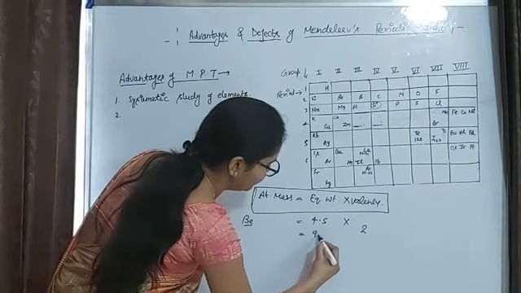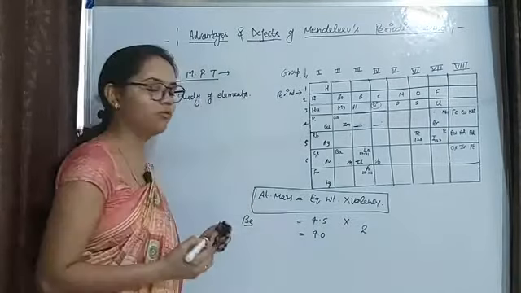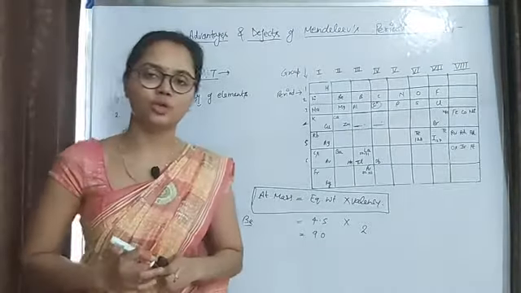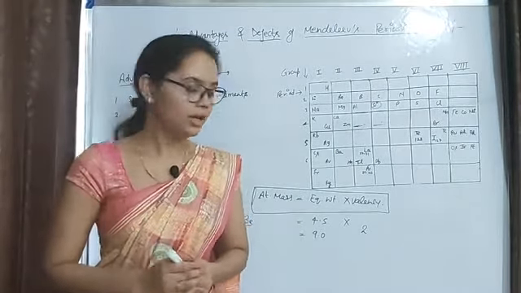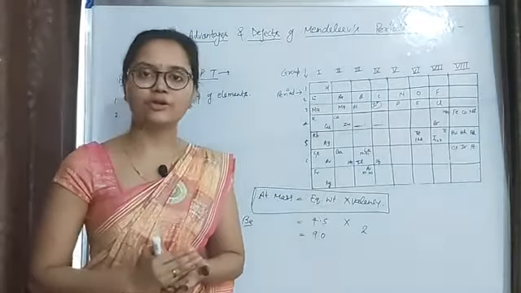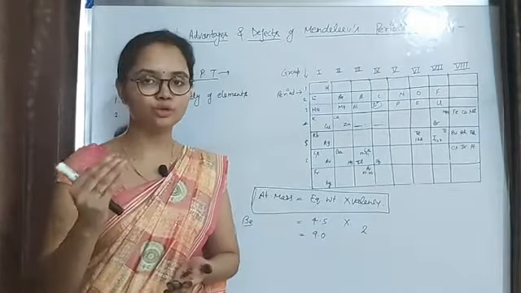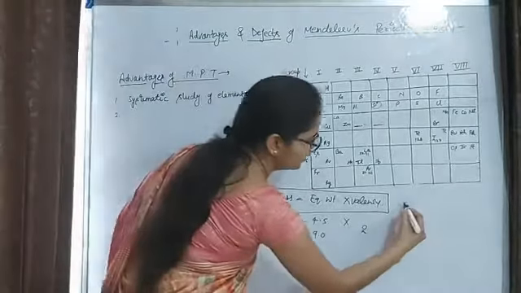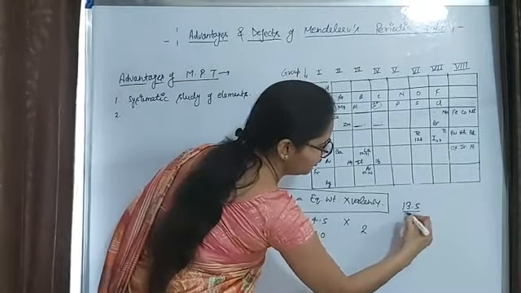Then the atomic mass of beryllium will be 9.0. Okay, means 9. But before Mendeleev did this, the atomic mass of beryllium was supposed to be 13.5. Okay, 13.5.